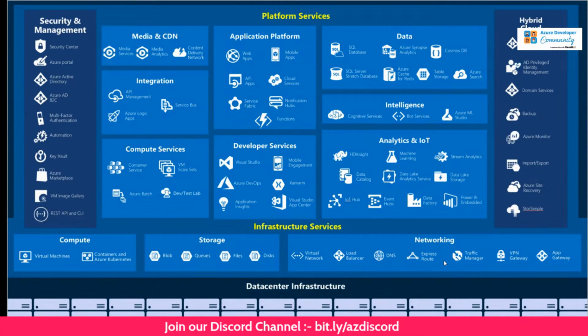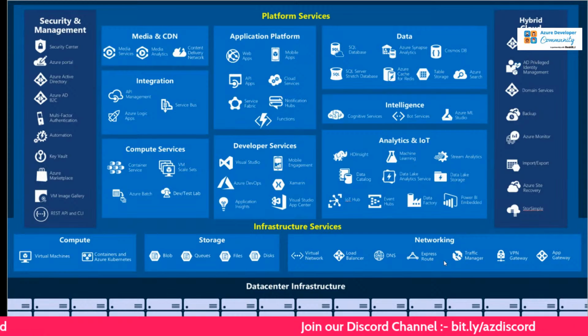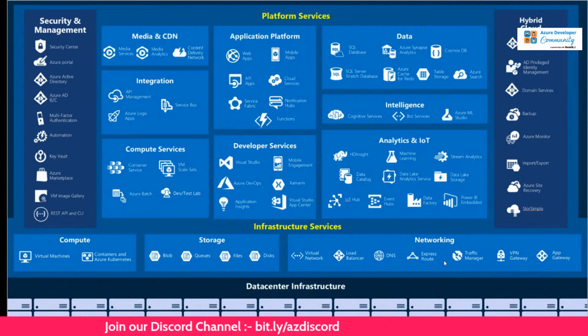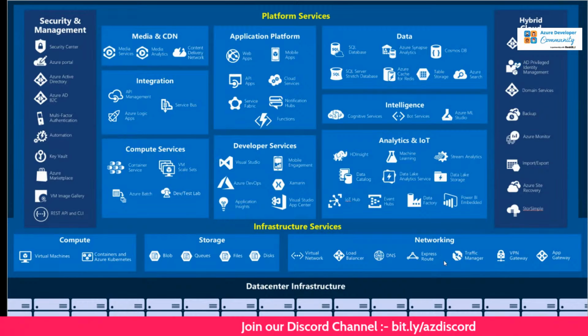And then there's another side here which is called analytics and IoT, where you have stream analytics, Data Lake Storage, and IoT Hub, which is a great platform if you want to use it for any telemetry-related application, especially when you're working with IoT. I guess IoT Hub is a decent and very great platform you can use. Event Hubs is the same thing. Power BI, I think many of us are familiar with.